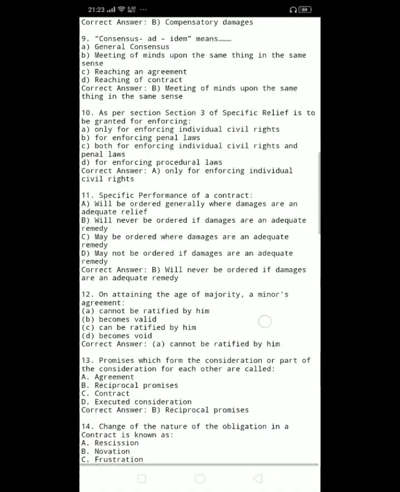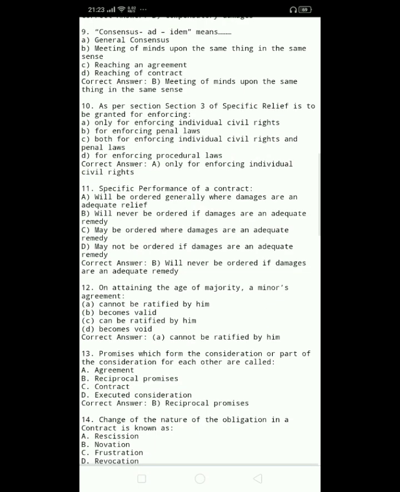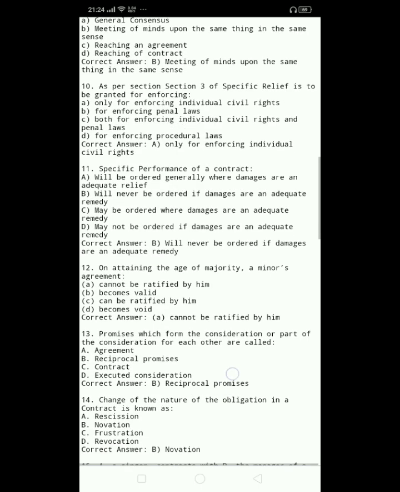11. Specific performance of a contract. A. Will be ordered generally, where damages are an adequate relief. B. Will never be ordered if damages are an adequate remedy. C. May be ordered where damages are an adequate remedy. D. May not be ordered if damages are an adequate remedy. Correct answer, B. Will never be ordered if damages are an adequate remedy.